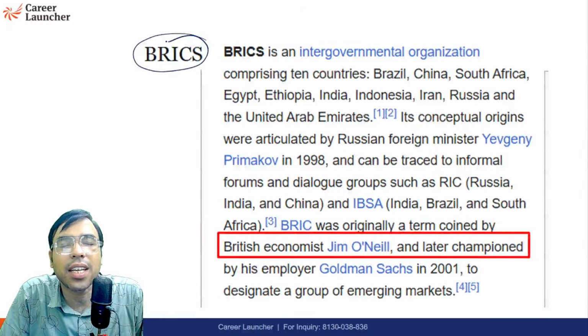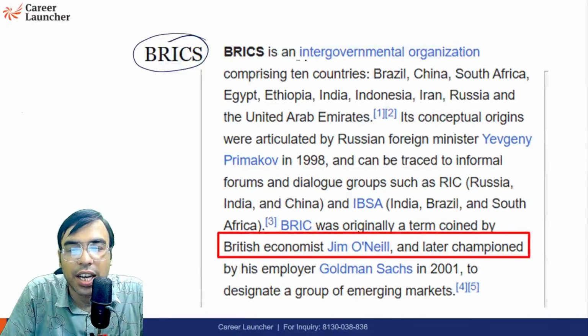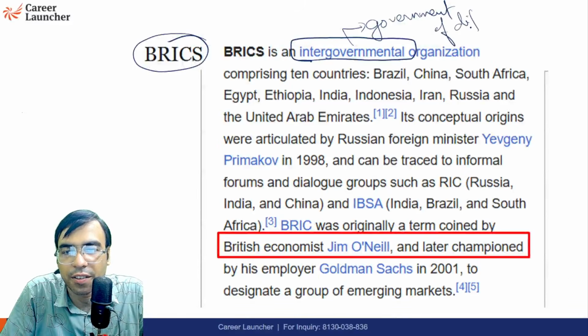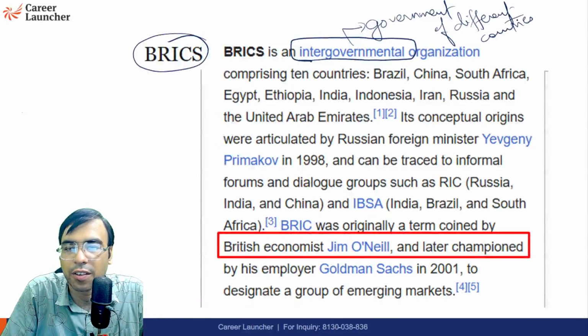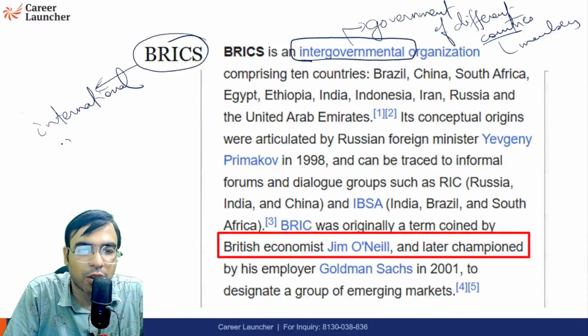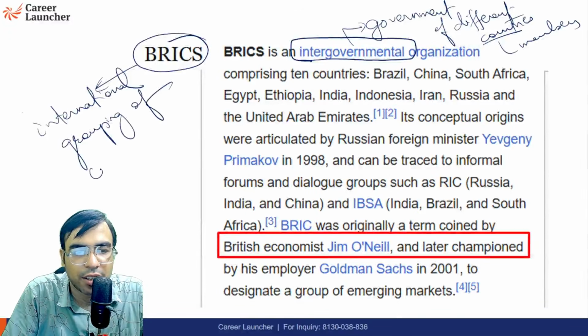So basically it is an international grouping, an intergovernmental organization. Intergovernmental means the governments of different countries are members, right? So it is an international grouping of countries. Okay, that's what you should be knowing.